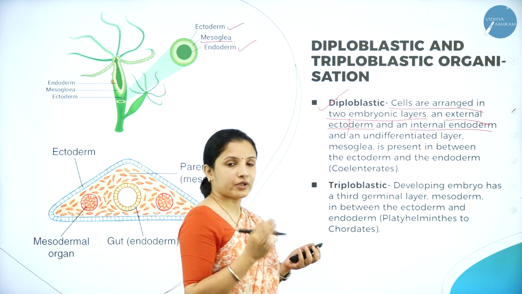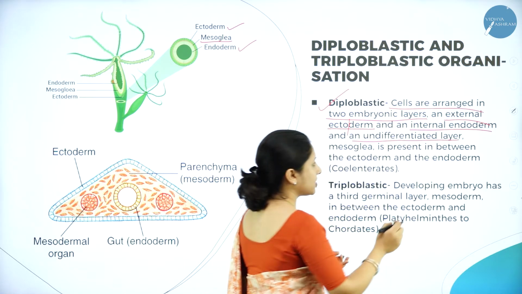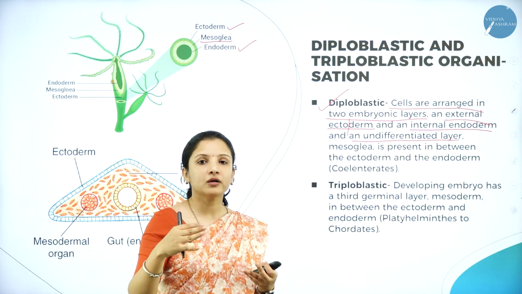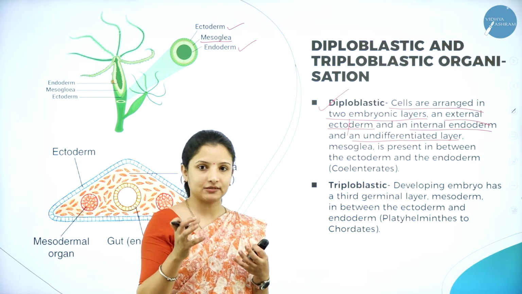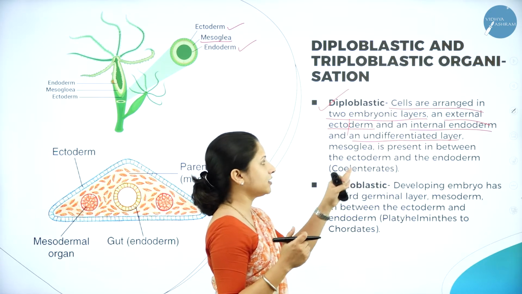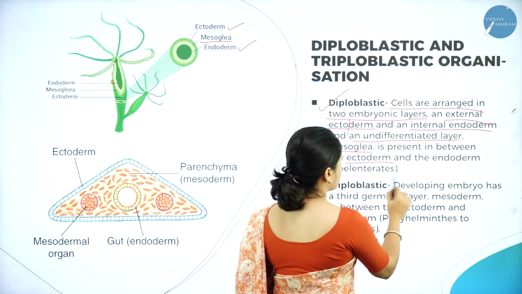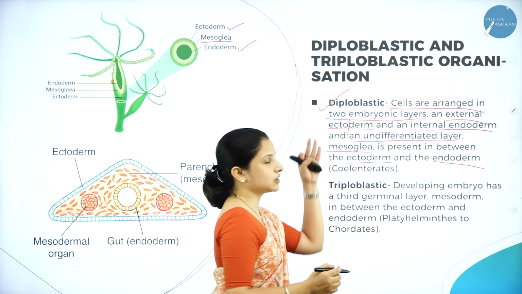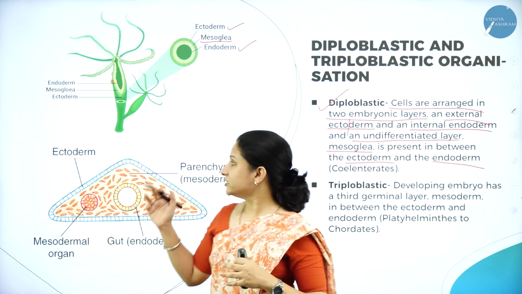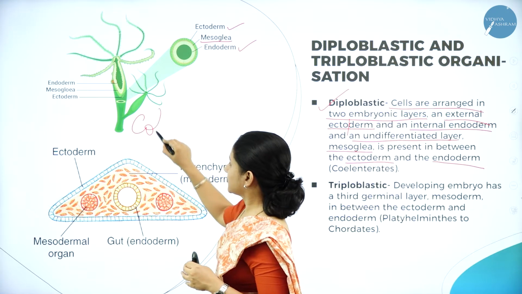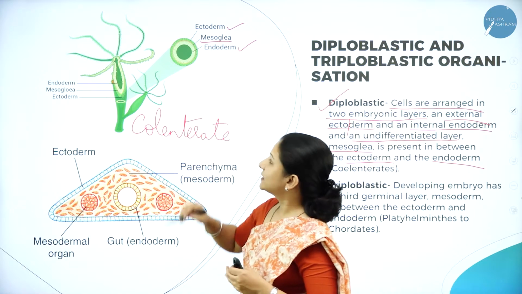So as I told you, between the ectoderm and the endoderm there is an undifferentiated layer. Undifferentiated means they have not actually formed two cells. That is, they are not being converted to cells. So that is why it is an undifferentiated layer, which is called as mesoglia, and it is present between the ectoderm and the endoderm. So this diploblastic condition of arrangement of the embryonic layers is usually found in coelenterate.